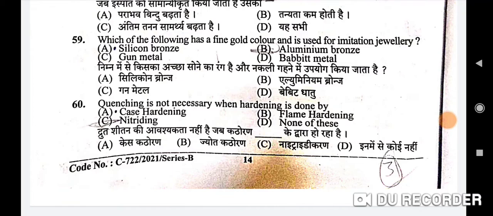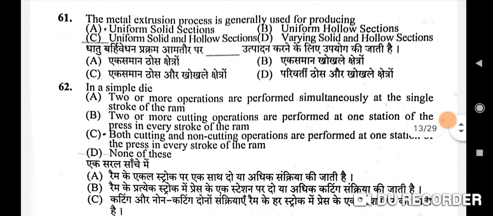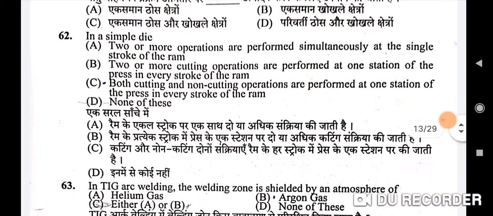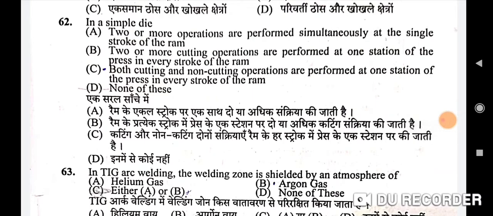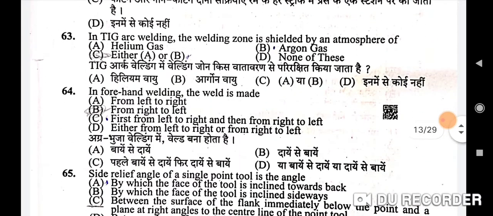Next, 61st question: the metal extrusion process is generally used for producing. Correct option is C, uniform solid and hollow sections. Next, 62nd question: in a simple die. Correct option is none of these here. Next question: in TIG arc welding, the welding zone is shielded by an atmosphere of. Correct option is either A or B.